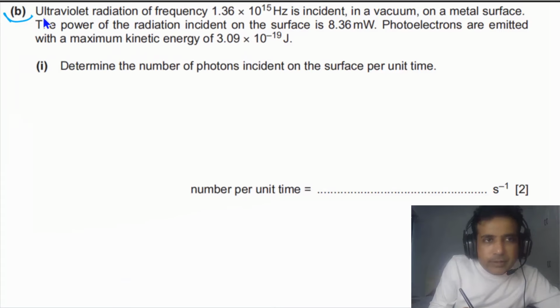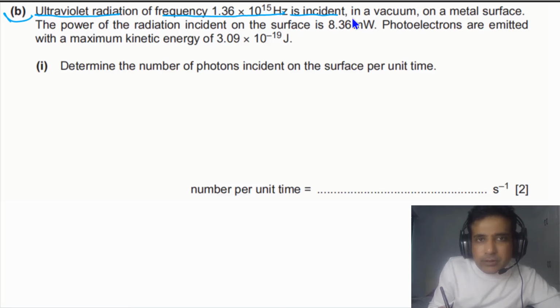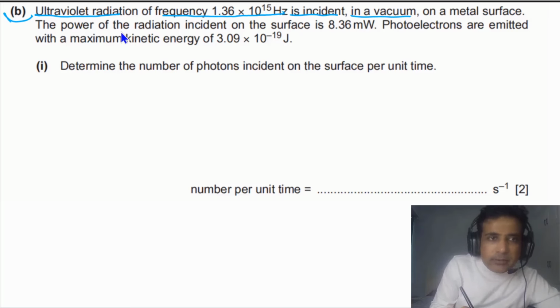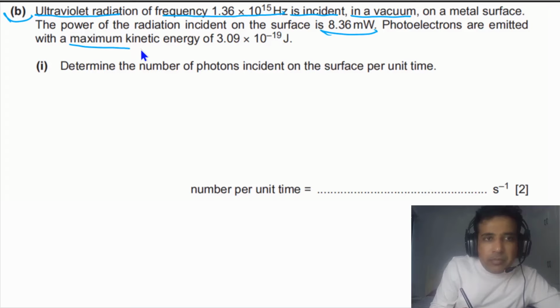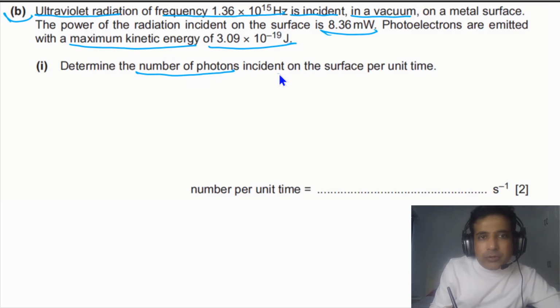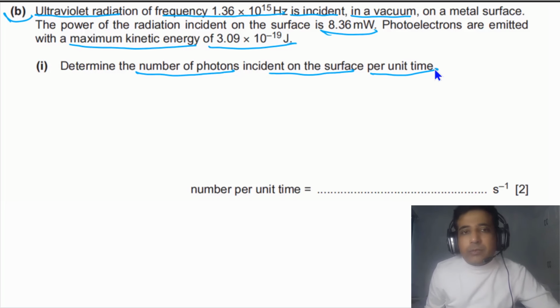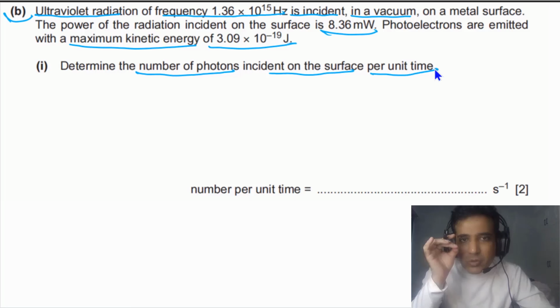For part B, it is given to us that ultraviolet radiation of frequency 1.36 times 10 to 15 Hz is incident in a vacuum on a metal surface. The power of radiation incident on the surface is this. Photoelectrons are emitted with a maximum kinetic energy of this one. Determine the number of photons incident on the surface per unit time. Very nice question.